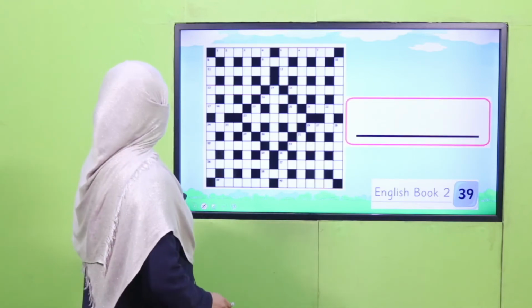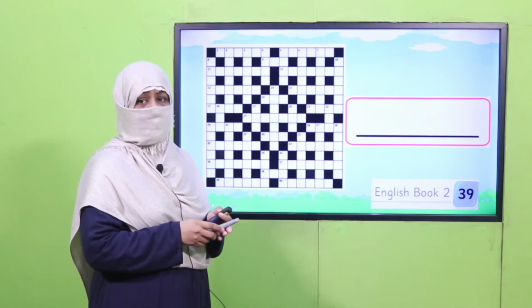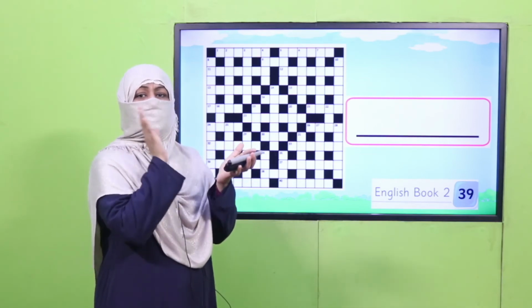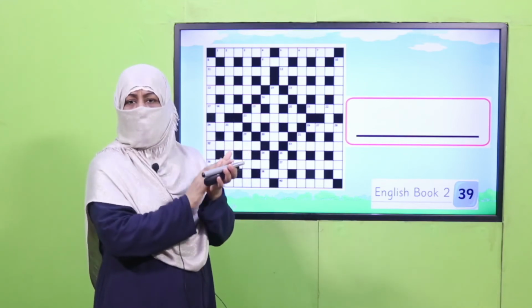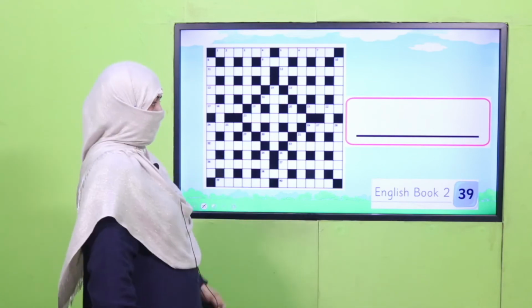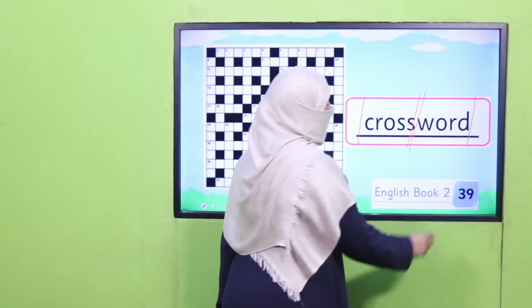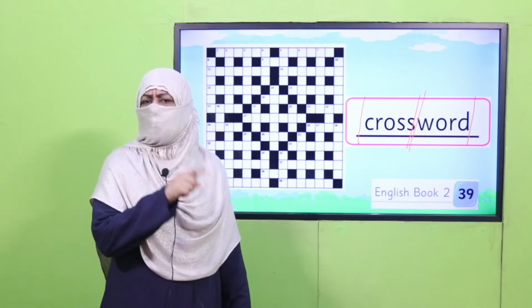There is another word. Okay, it's the last one. And what is this? You might have practiced, and you know this is, how do we say it? Crossword. Crossword. Crossword. And how do we write it? Crossword. Again, it's a two-syllable word. Are you getting it? I hope you enjoyed.